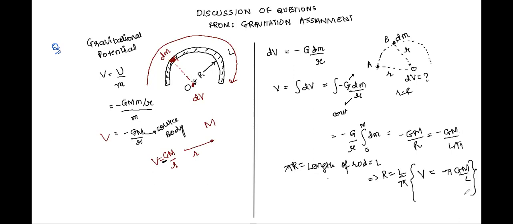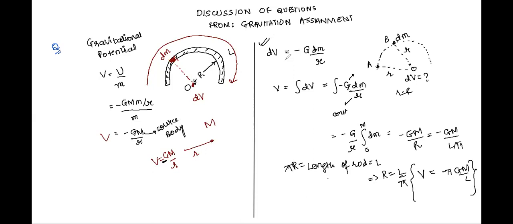Is the entire approach clear to you? Yes, sir. All right. Can you just repeat it in one or two lines for the entire class? Go ahead. Okay, so first we go to the basic formula dv equal to minus g dm by r, and from there we know that g and r are constant, so we take them out of the integral. Correct.